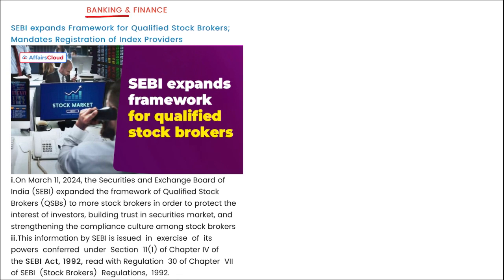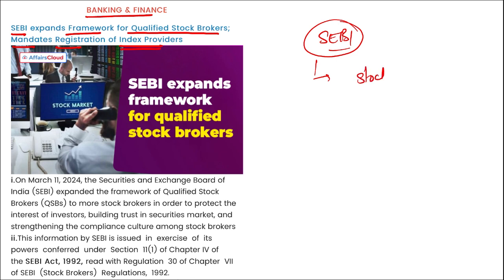Next, banking and finance. SEBI expanded the framework for qualified stockbrokers and mandated registration for index providers. We know who stockbrokers are, who help people buy stocks and invest in the stock market. What is happening now is, we have seen recently that SEBI also cracked down on various people who used to give stock advice on YouTube, right? They were telling people when they should buy and sell.